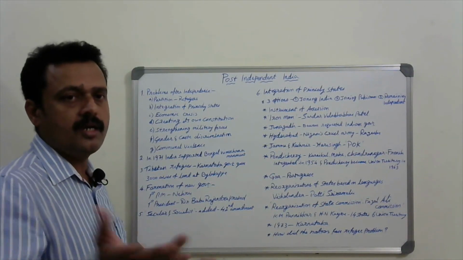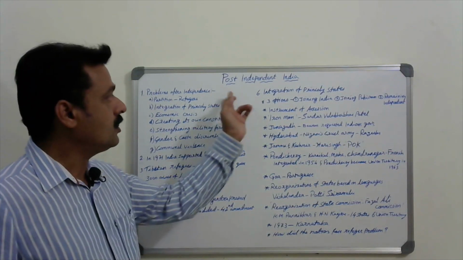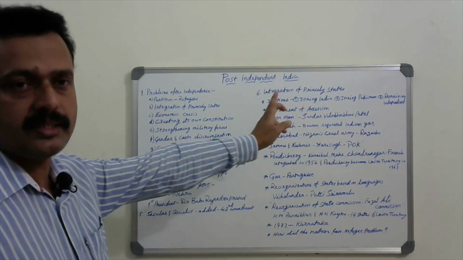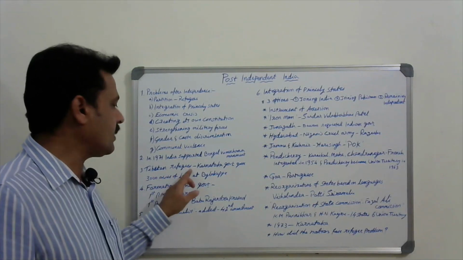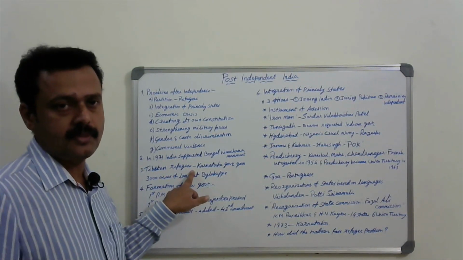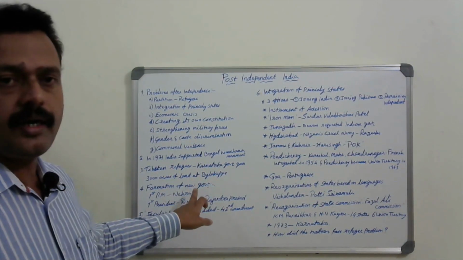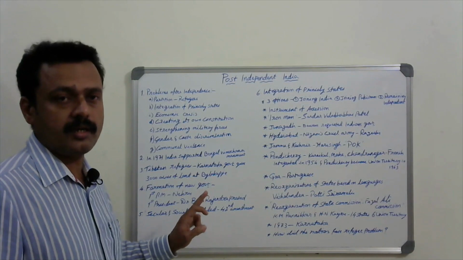The important points are in the post-independent India lesson video. Tibetan refugees got shelter in Karnataka; the Karnataka government provided 3,000 acres of land at Bailakuppe in Kushalnagar.